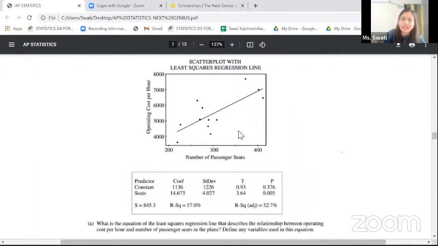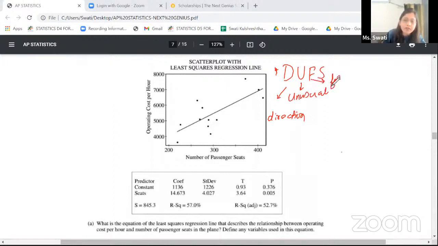So I always, again, tell my students to remember a few acronyms like DUFS. DUFS generally means direction. I should always be able to describe the direction where the scatter plot is going. So if I realize here the points are in a positive pattern. U as in any unusual features, so any outliers or influential points, so to say.